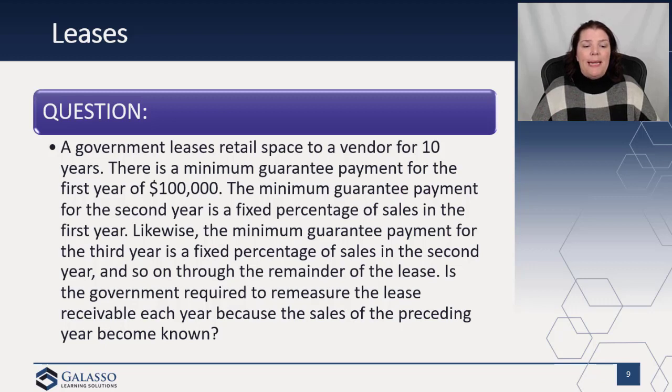The minimum guarantee payment for the second year is a fixed percentage of sales in the first year. So we know that the $100,000, if they have more than $100,000, as they go through that fixed percentage, it would adjust. Likewise, the minimum payment for the third year is a fixed percentage of sales in the second year. The question is, is the government required to remeasure the lease receivable each year because the sales of the preceding year become known? And thankfully, again, the answer is no, because it's a contingency upon which future, right?